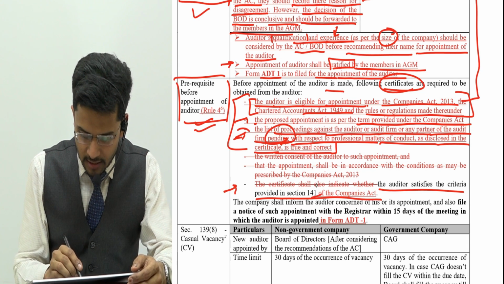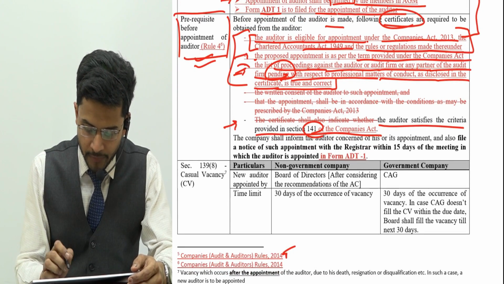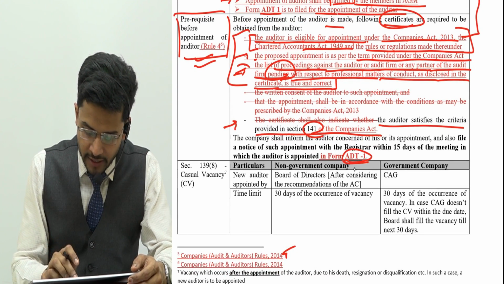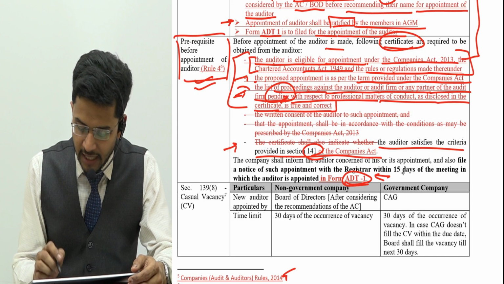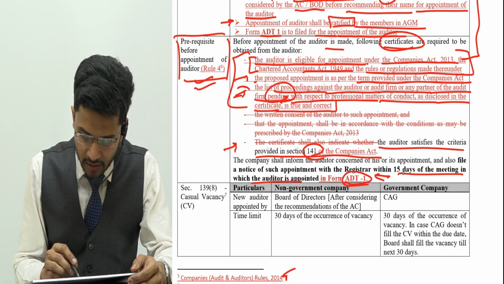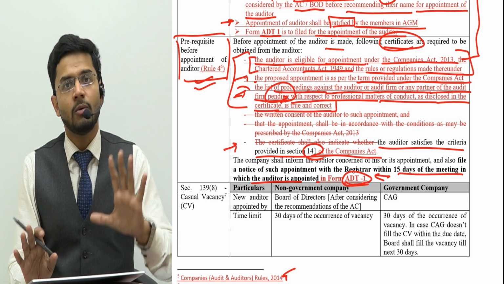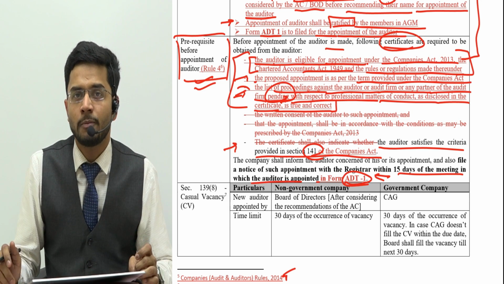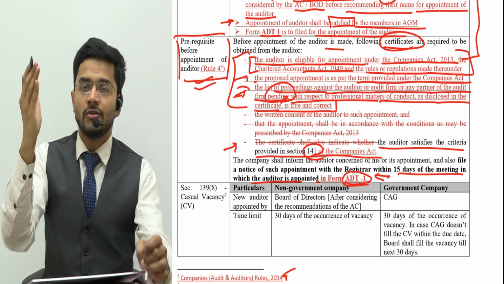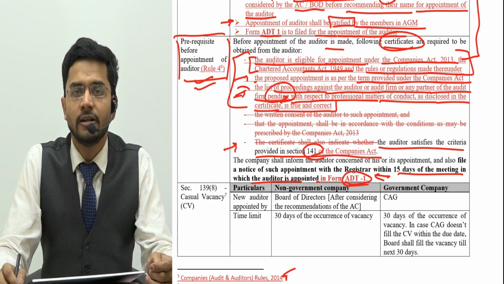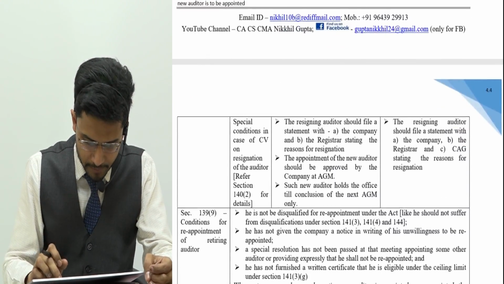So next is the certificate with respect to 141. And guys, a small addition which we have already studied: ADT 1 is to be filed within 15 days of the meeting in which the auditor is appointed. So ADT 1 is to be filed with the Ministry of Corporate Affairs, informing them that yes, this is the auditor whom we have appointed for the year under consideration.